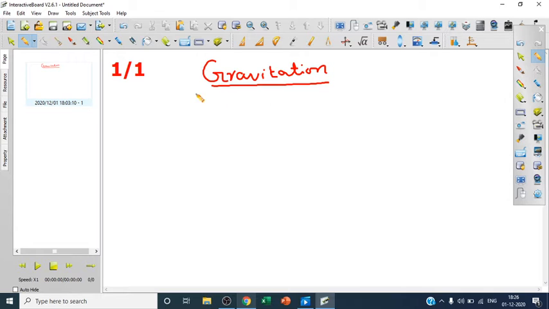So basically, what is gravitation? You know, in our universe, every body is attracting every other body. This was being told by Newton. When he was sitting under the tree, he observed that an apple fell on him. So, he thought there must be some force which attracted this apple to the earth. And there he started Newton's law of gravitation. The law was proposed by Newton, called Newton's law of gravitation.